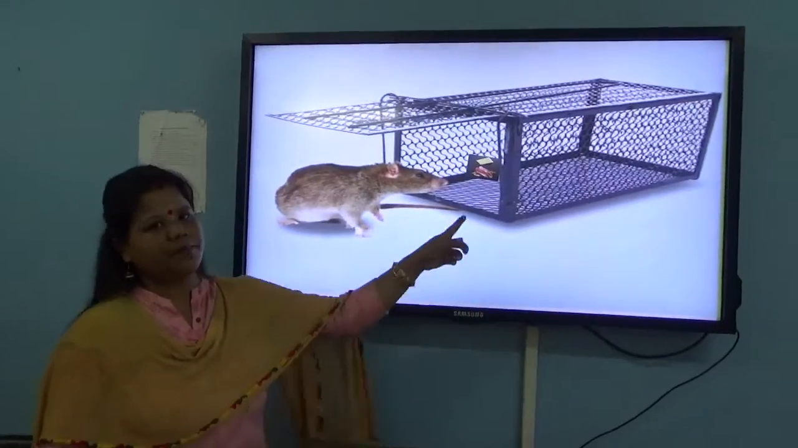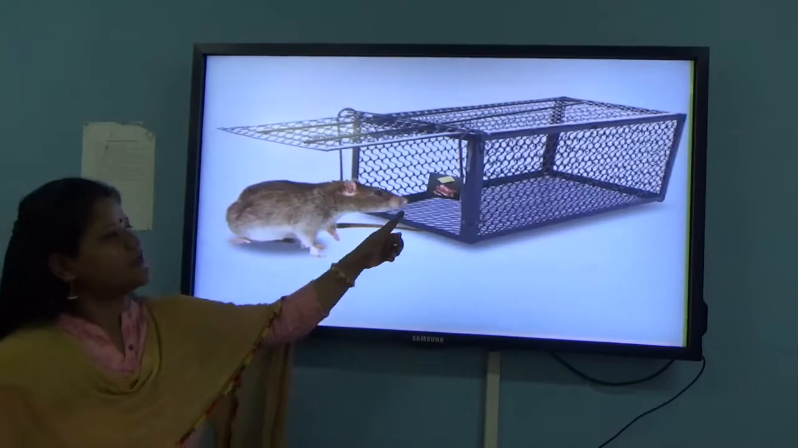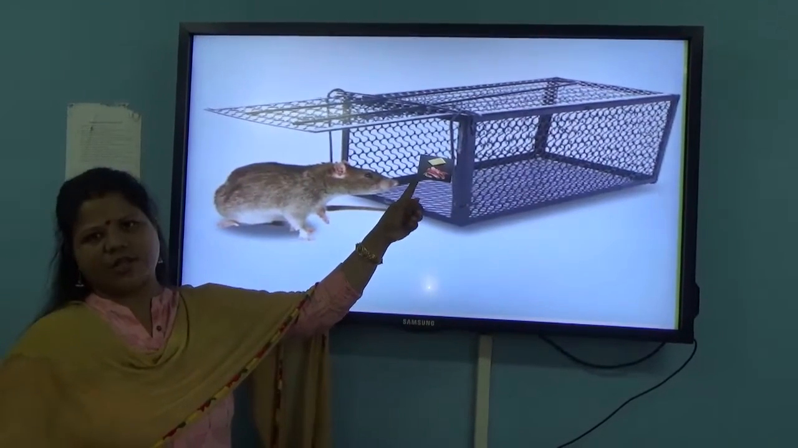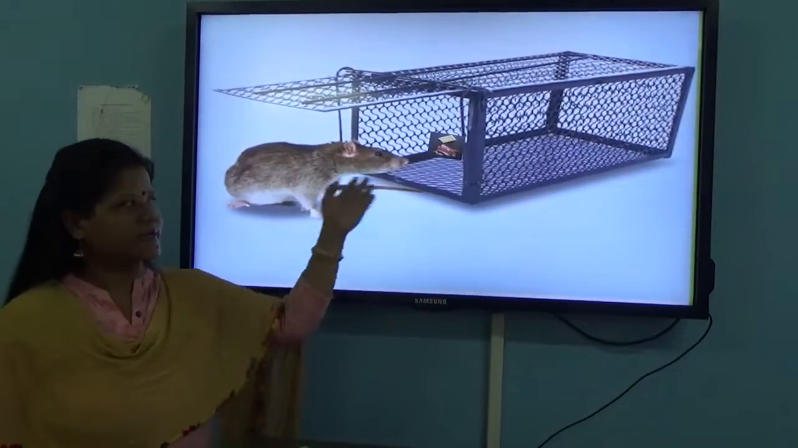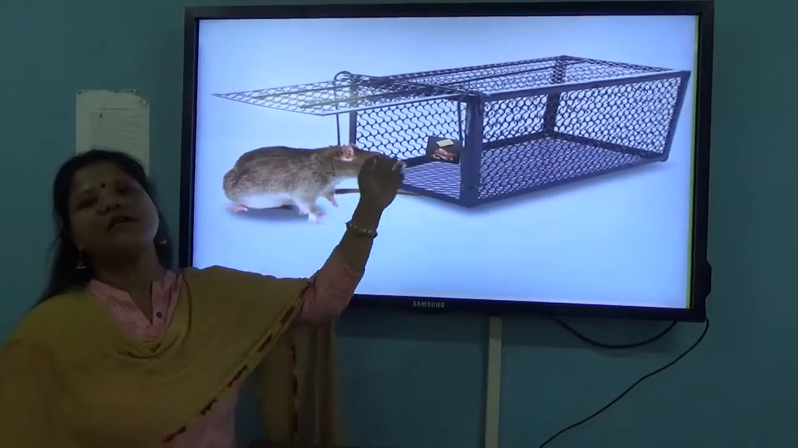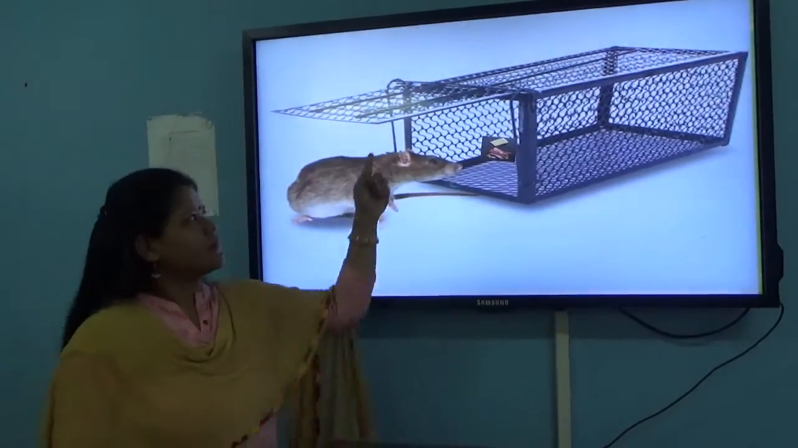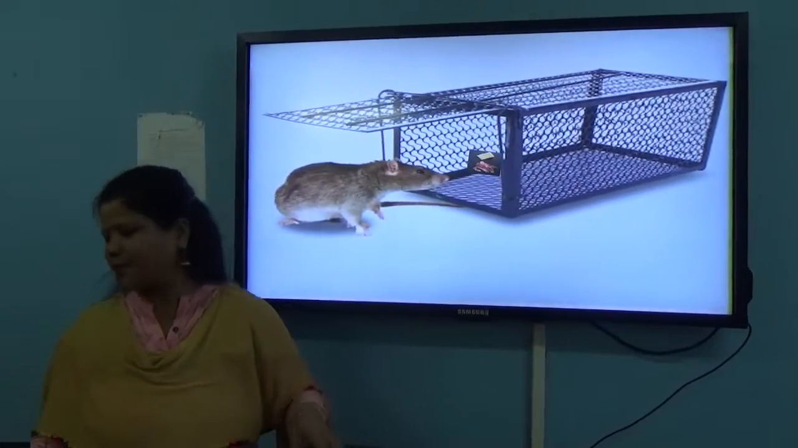This is a rattrap, and you see the baits for the rat. These are the baits. These are just used for attracting the rat to come inside, and as soon as the rat goes inside, the door of the rat trap is closed, and then it is trapped.